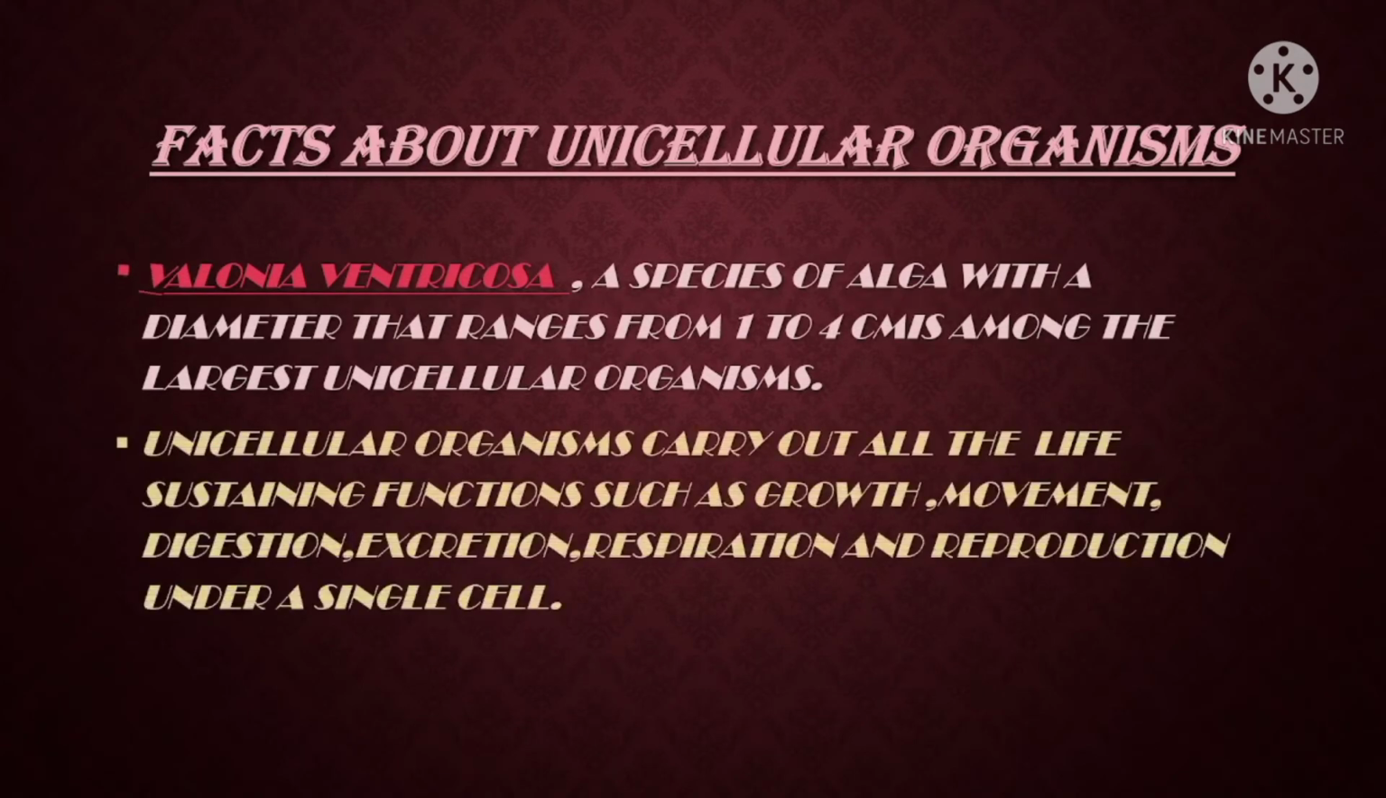Facts about unicellular organisms. Valonia ventricosa, a species of alga with a diameter that ranges from 1 to 4 centimeters, is among the largest unicellular organisms. Unicellular organisms carry out all the life-sustaining functions such as growth, movement, digestion, excretion, respiration and reproduction within a single cell.